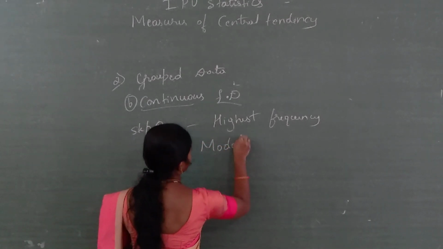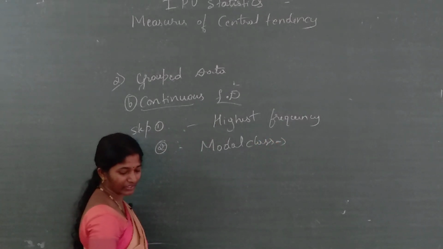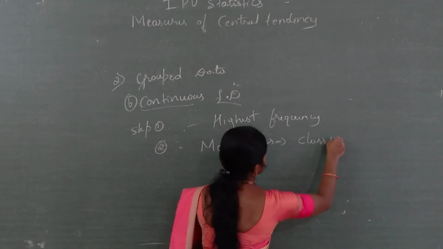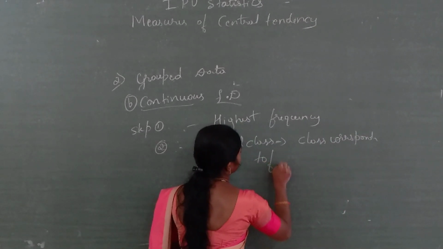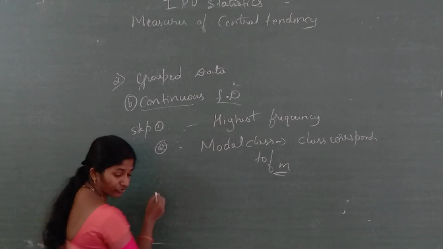How are we going to determine the modal class? By seeing the highest frequency, that is the class corresponding to Fm. See this one, that means the highest frequency. Then you should write the formula.